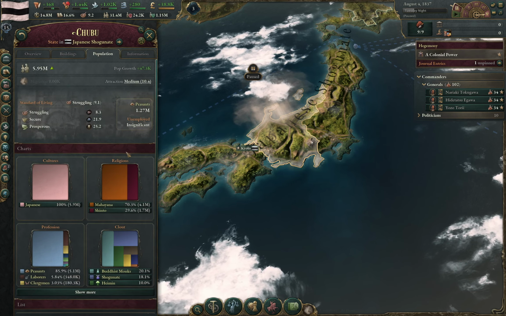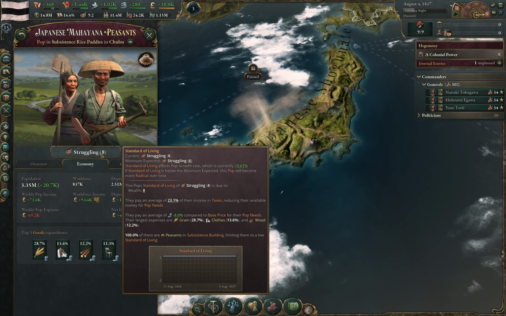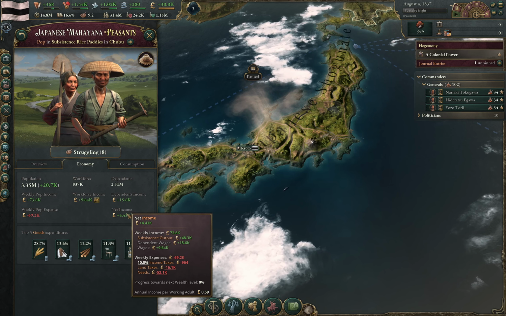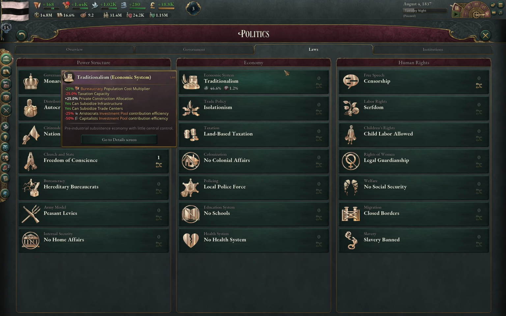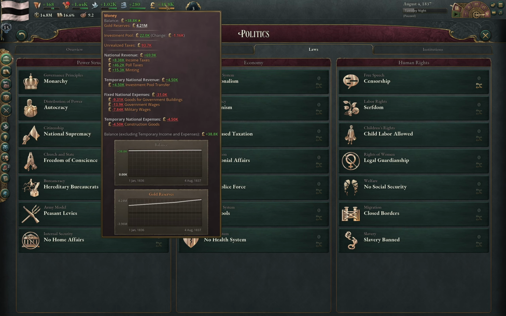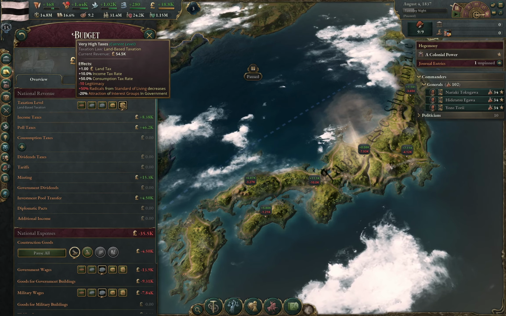Oh, they start with 9, right? So essentially they start with 9, and jacking up the taxes will actually only make them drop to 8. So you only get one level of drop, which is 6% radicalization, and with the 50% radicals from tax, you only get 9% radicalization.